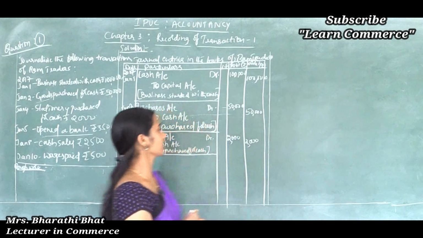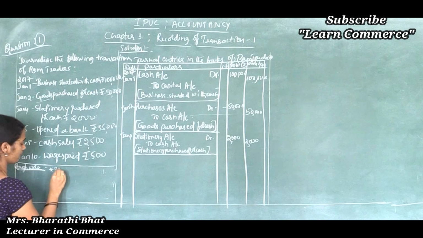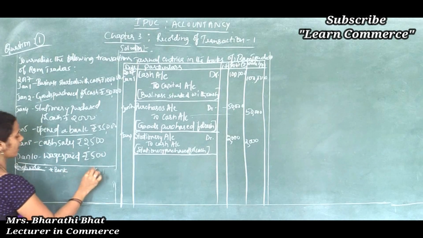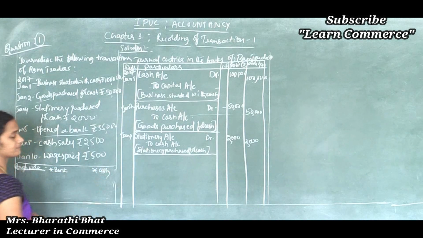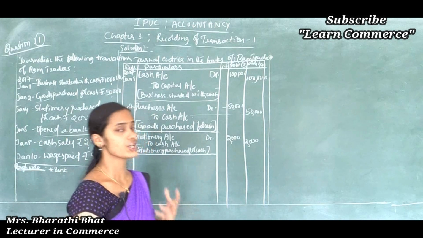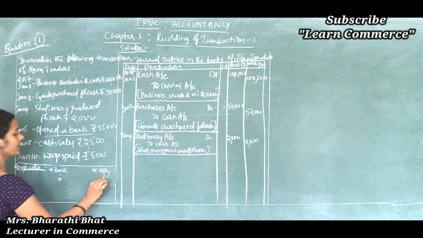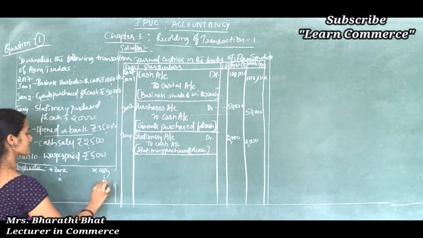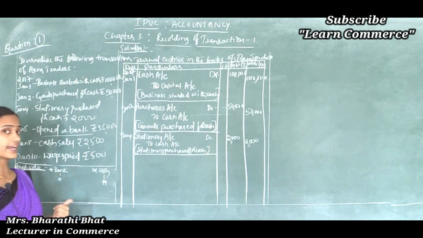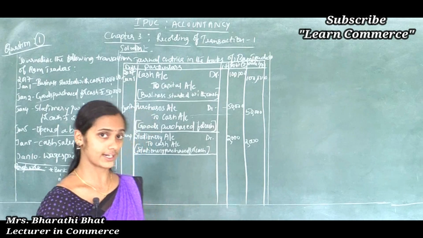So one account is bank, another one is cash. Bank comes under asset account, cash also comes under asset account. Cash in hand, cash at bank, both come under current asset.